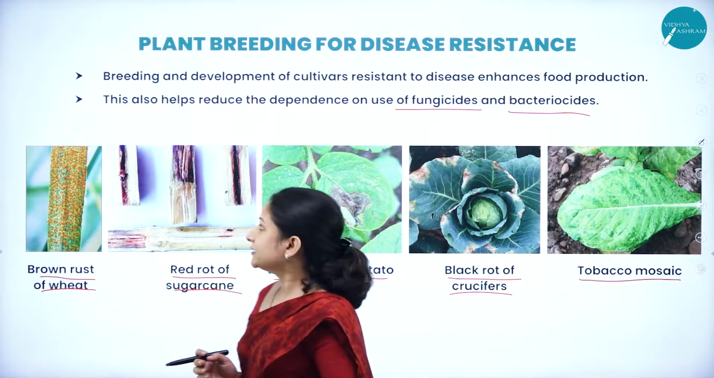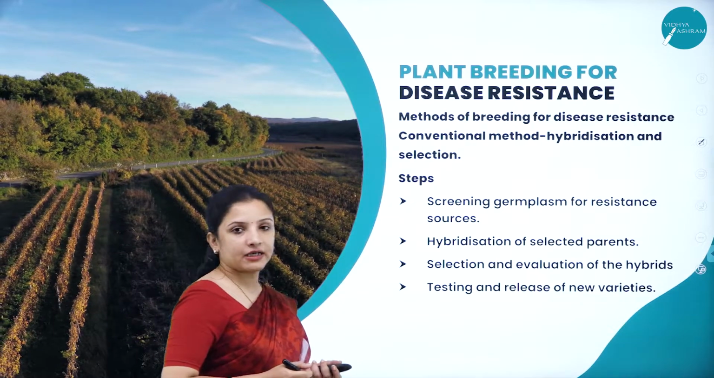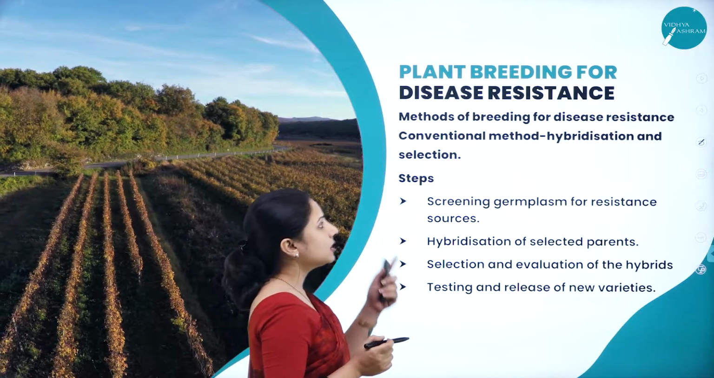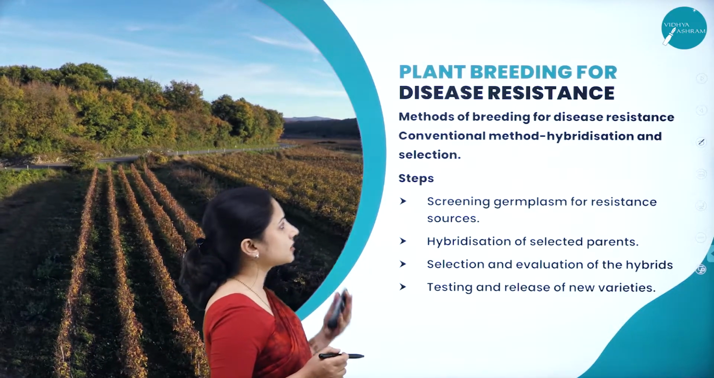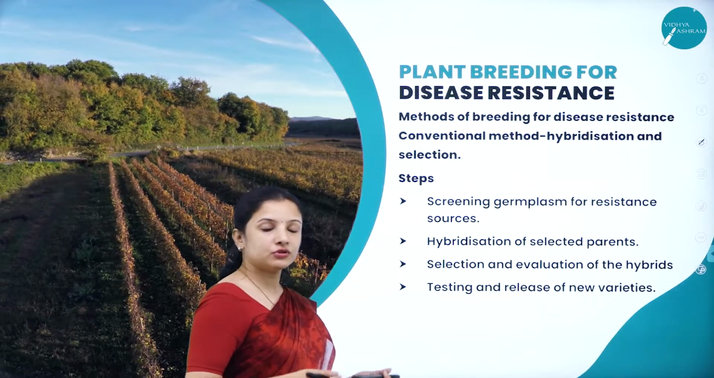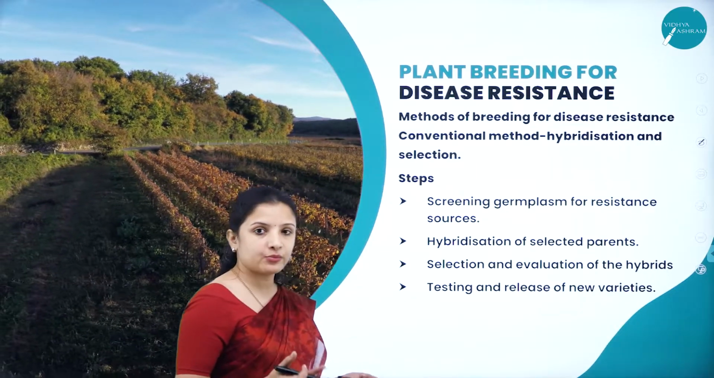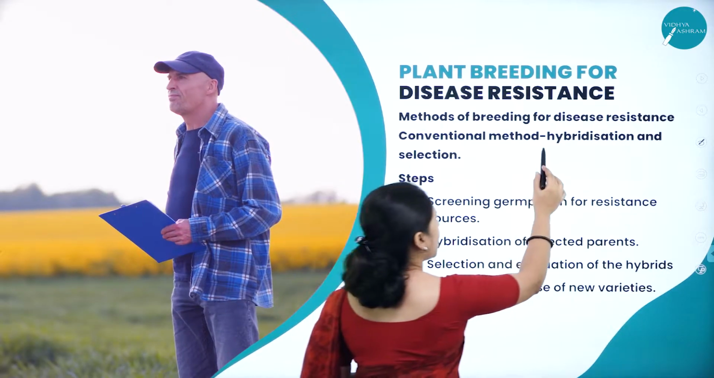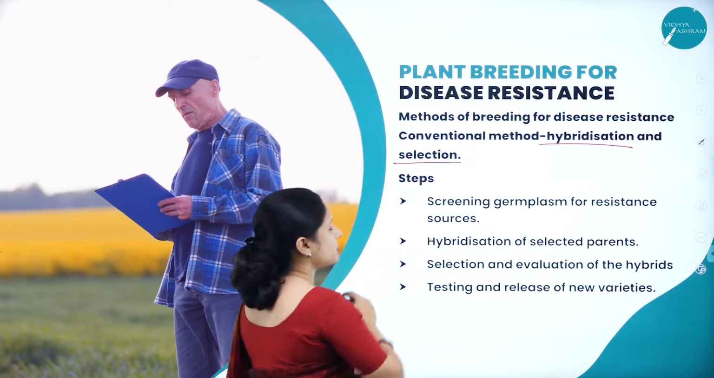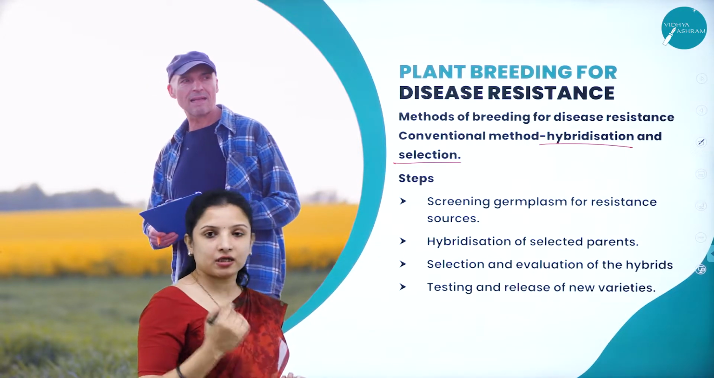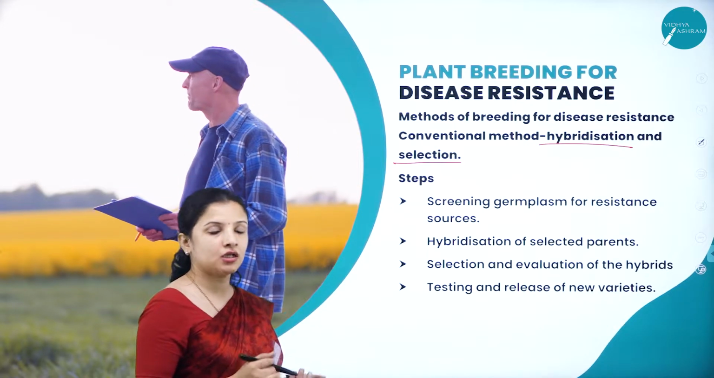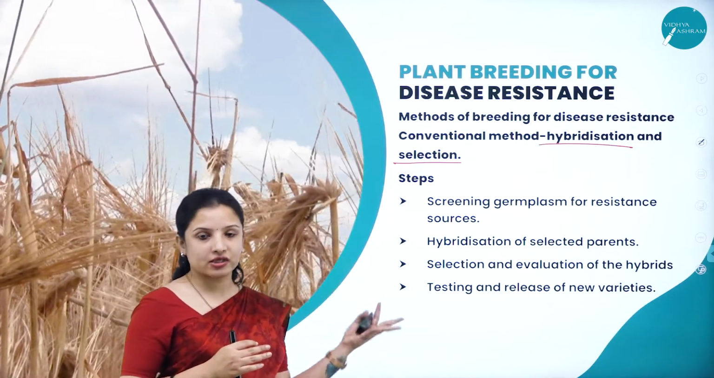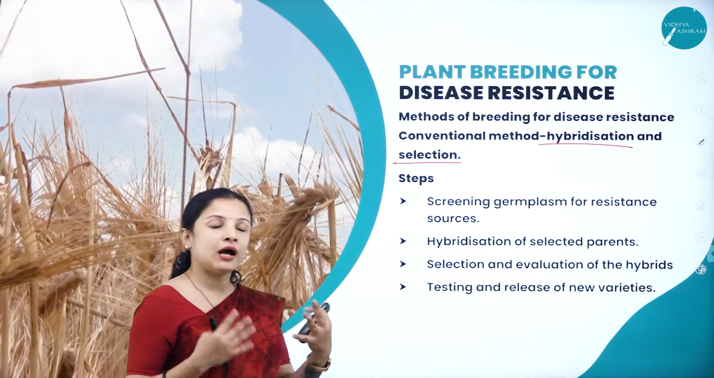So here, plant breeding for disease resistance, there are different methods. What are the conventional methods, the most common methods followed during plant breeding in order to breed a crop which is resistant to disease? One is hybridization and the other is the selection method. There are different steps involved in hybridization and selection, which is a technique in crop breeding. You have also studied this in Mendelian genetics, artificial hybridization, so you will understand it better.